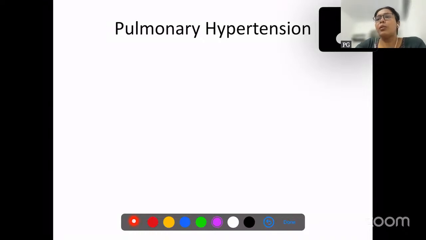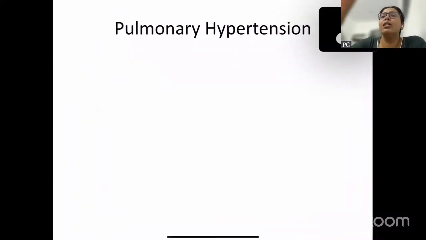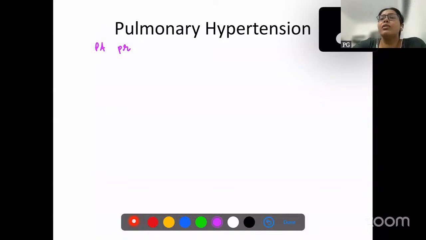Now, let's go ahead and discuss pulmonary hypertension. Pulmonary hypertension can be defined as a pressure which is more than 25 mmHg at rest. The pulmonary artery pressure more than 25 at rest is pulmonary hypertension.